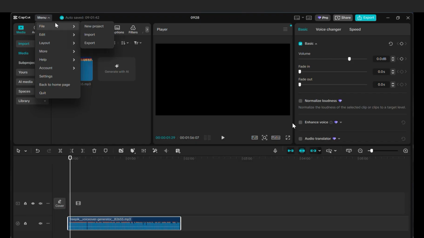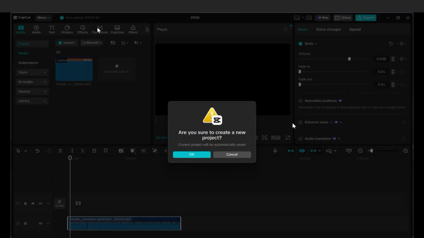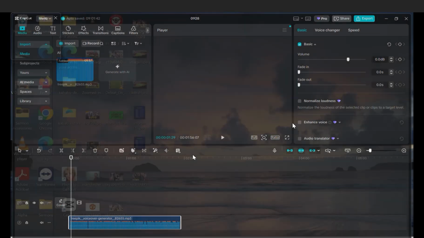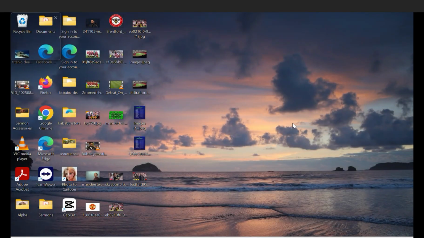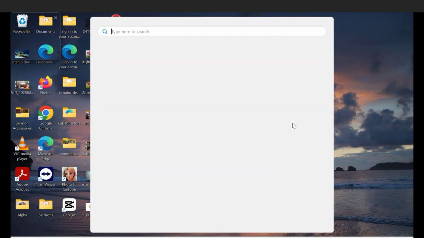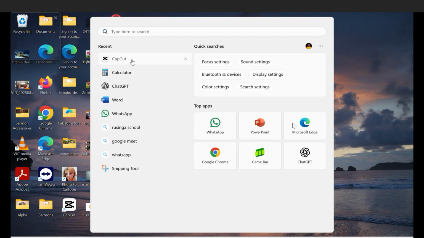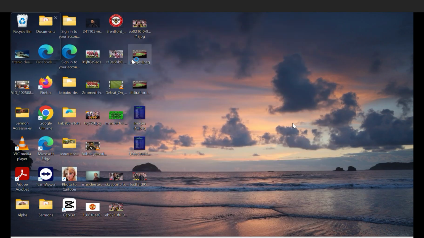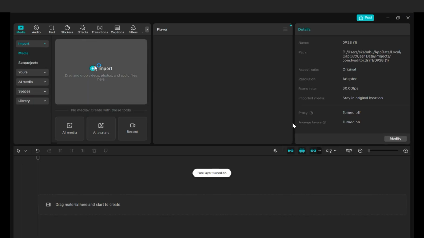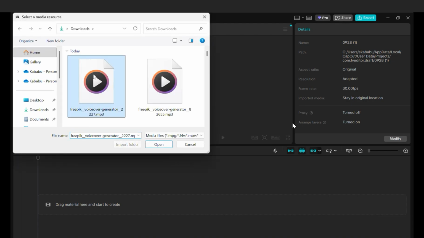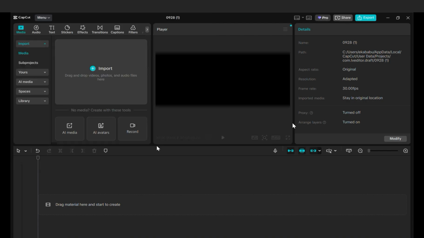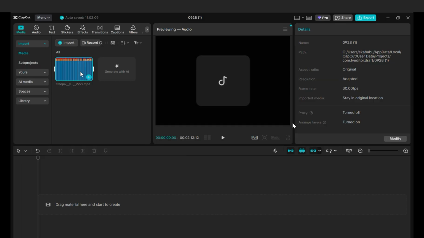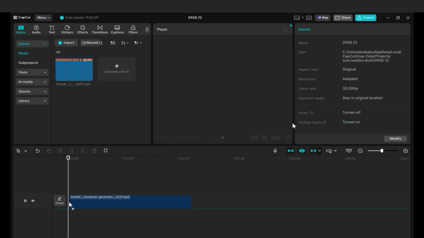So we want to create a new project. Sometimes when you click there, it may go off, so you just go back to CapCut, open, then import. I'll import the audio that we generated from the script, drag it down.